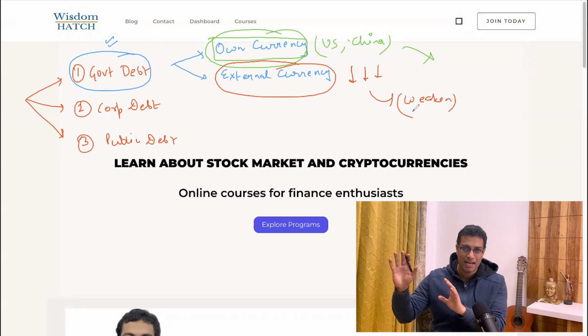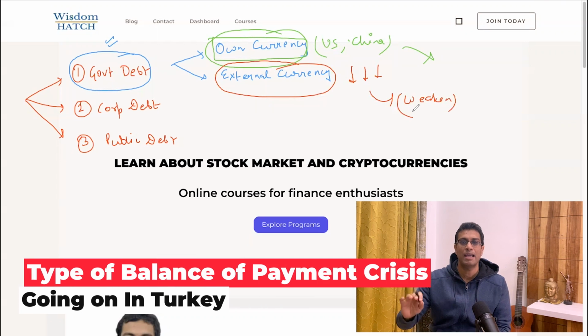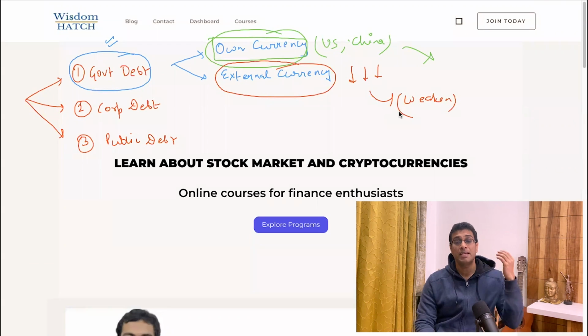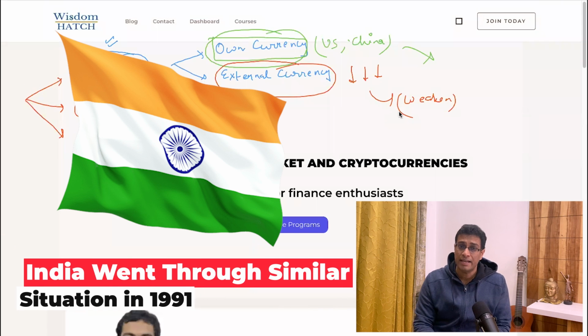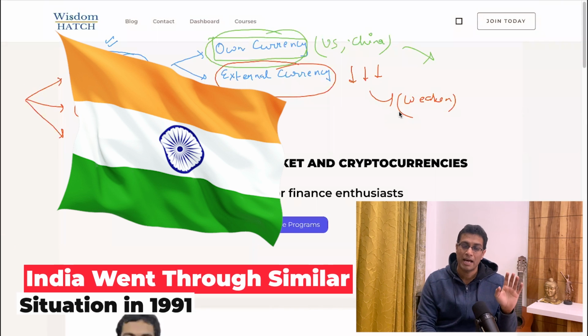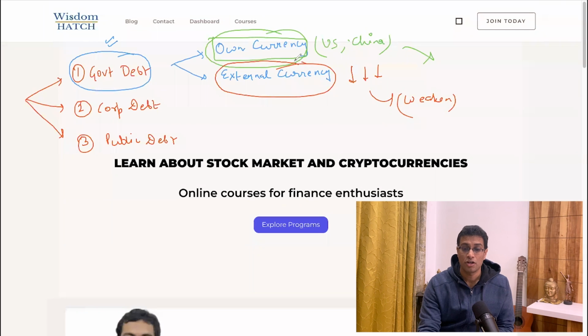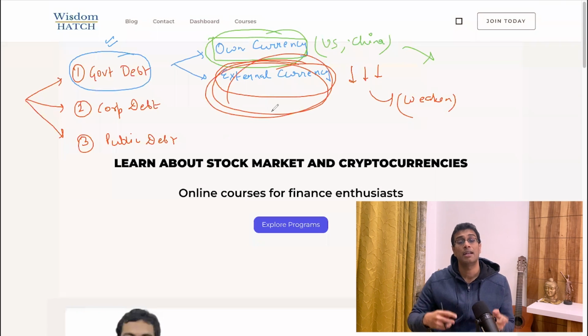This type of crisis, and I'm oversimplifying here, is a balance of payment crisis. Something similar we saw in 1991 in India, when India underwent a balance of payment crisis. Why? Because we had a lot of external debt, and after that our country started instituting what is called the LPG reform.